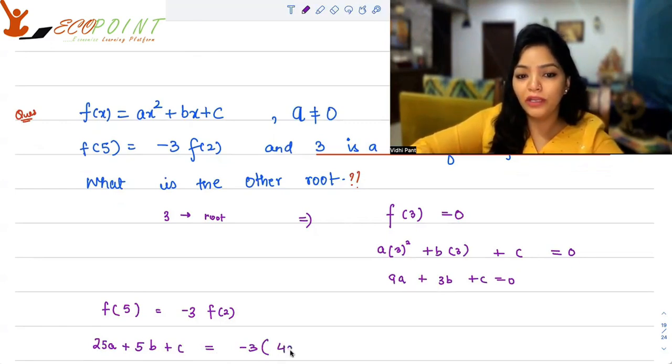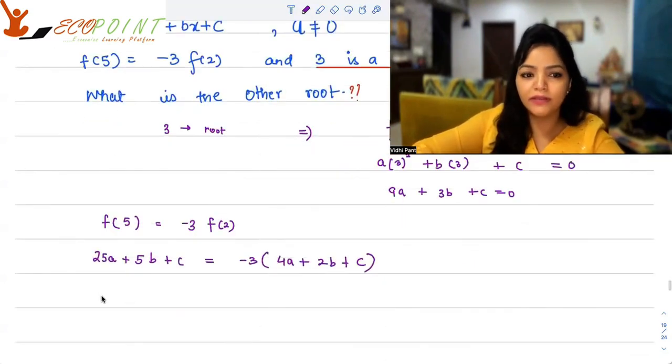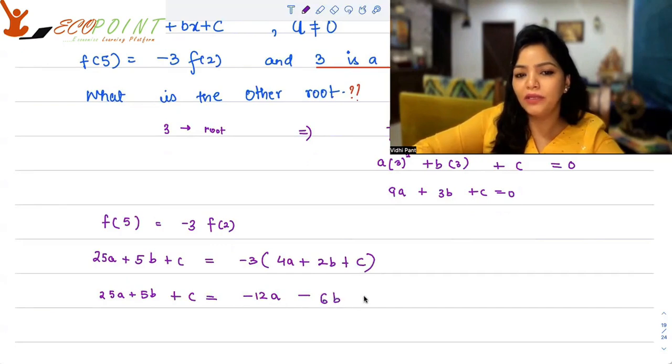So 4a plus 2b plus c. Let's solve it. 25a plus 5b plus c is equal to minus 12a minus 6b minus 3c.